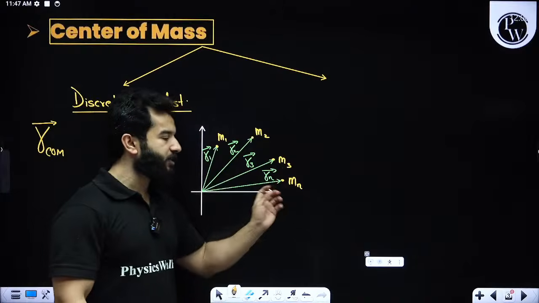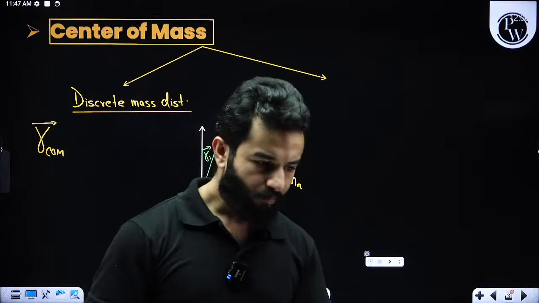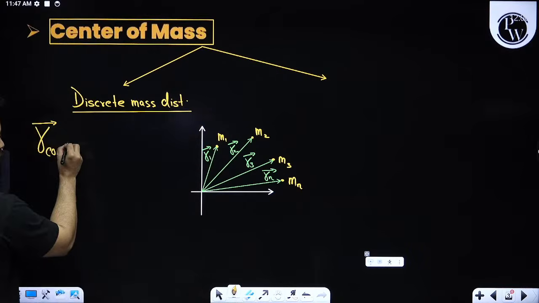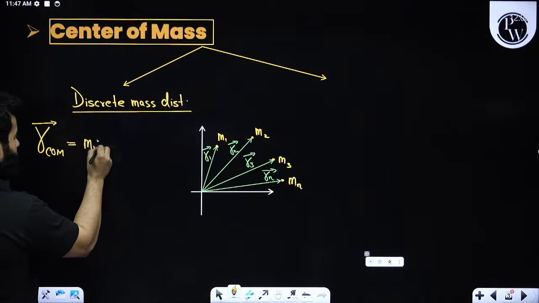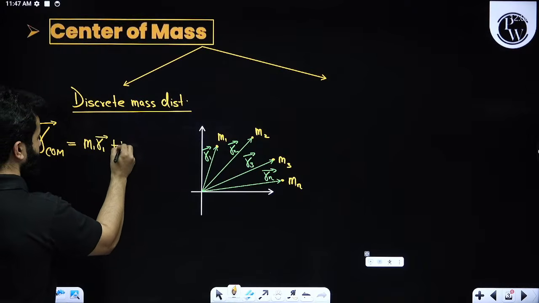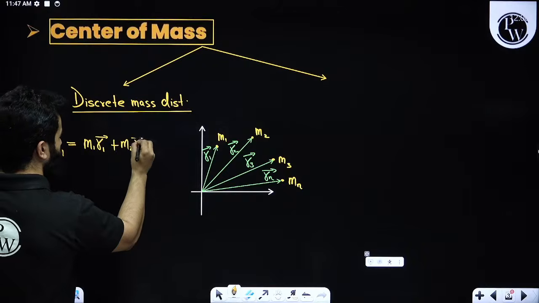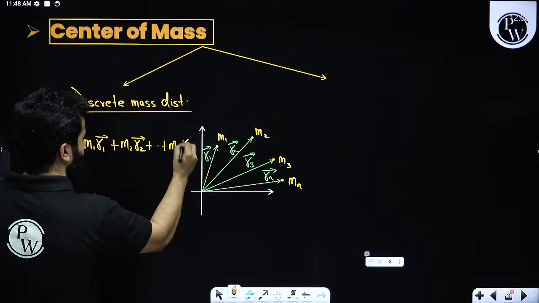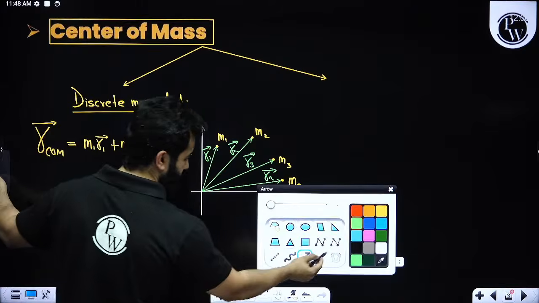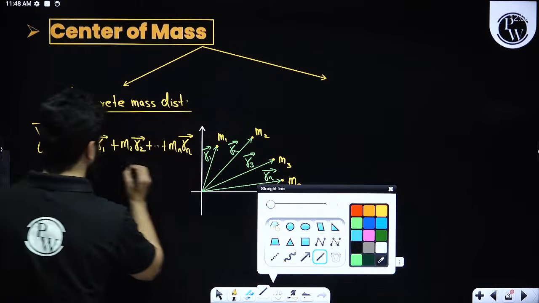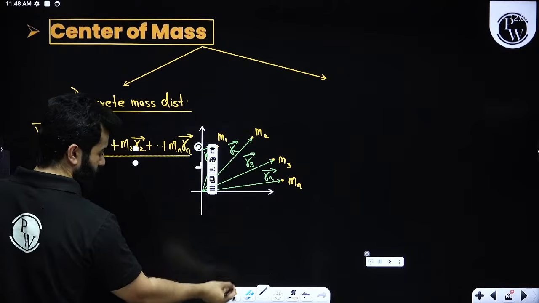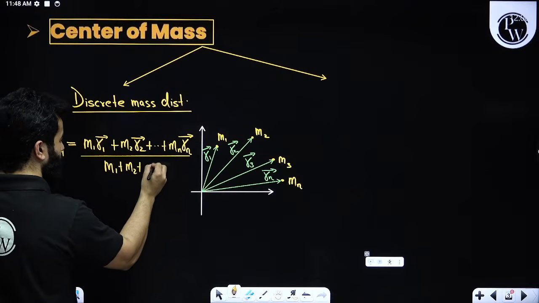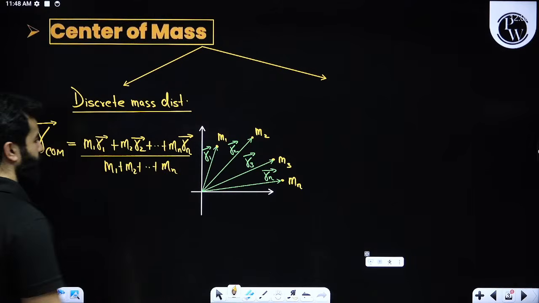Considering these as a system of particles, R_COM will be written as m1 r1 plus m2 r2 and so on, plus mn rn, whole divided by m1 plus m2 plus and so on, plus mn.